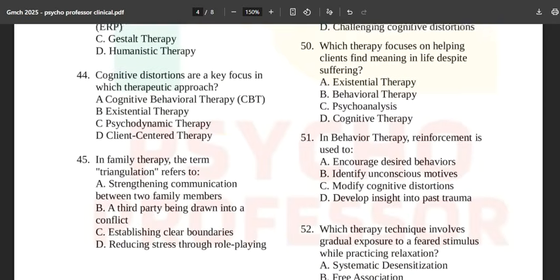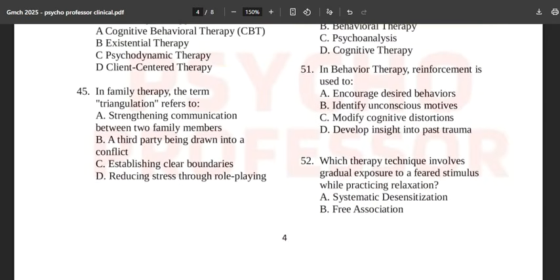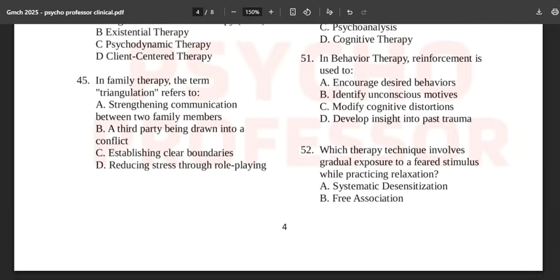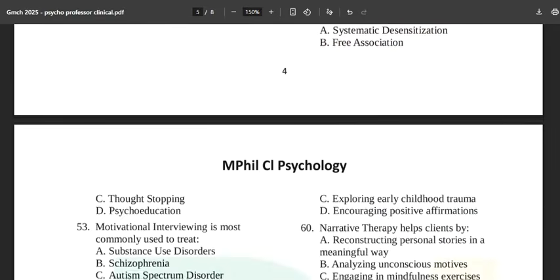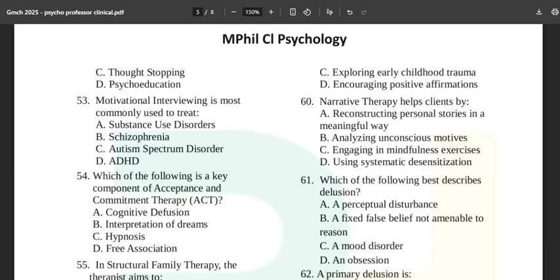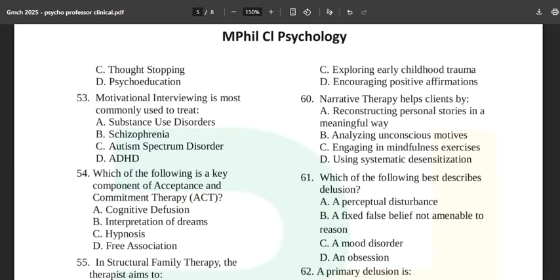In the previous page also, 25 to 30 questions are on therapy, I guess, and this is a heavy one. I have not seen any MPhil paper till now which is asking so much about these therapies. Okay, so if you are preparing for GMCH next time, make sure that you are thorough with these therapies. Though the questions are somewhat easy, you should be well aware of that.